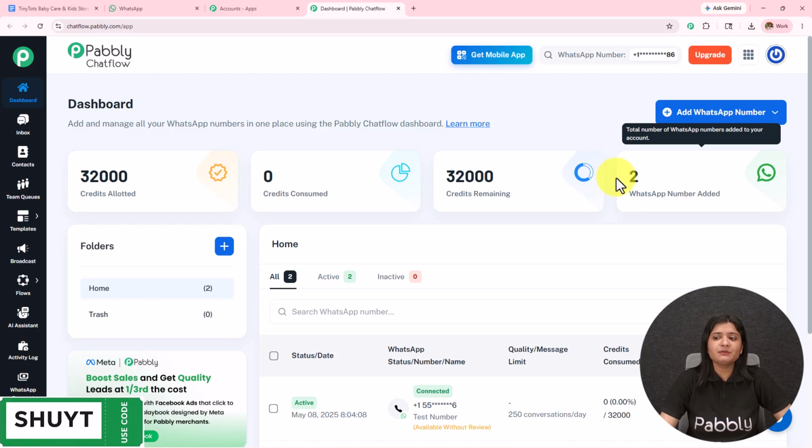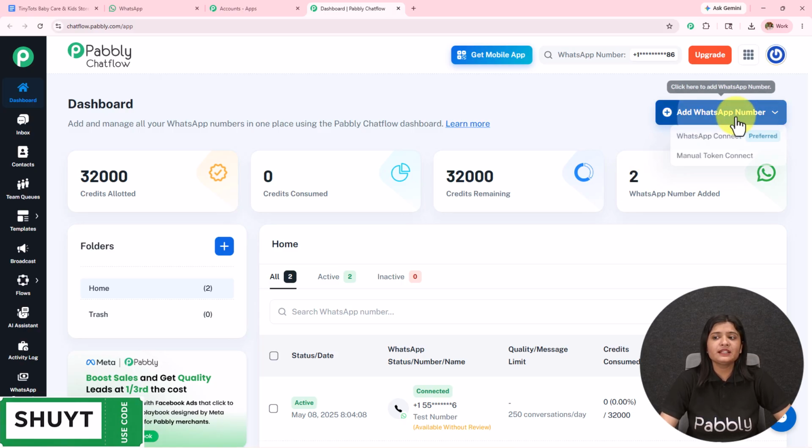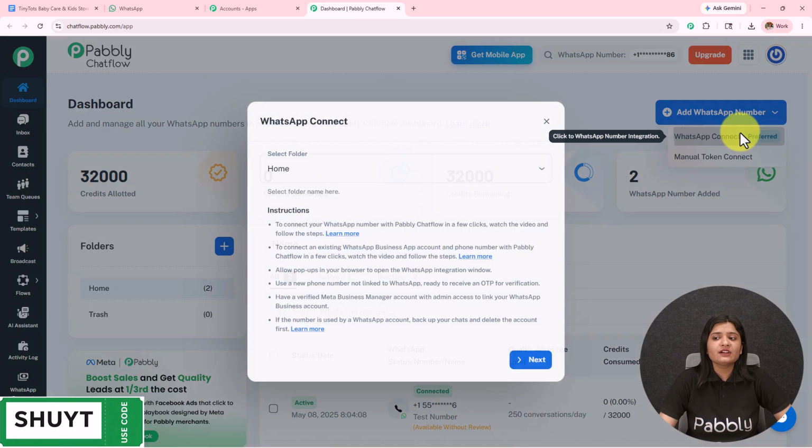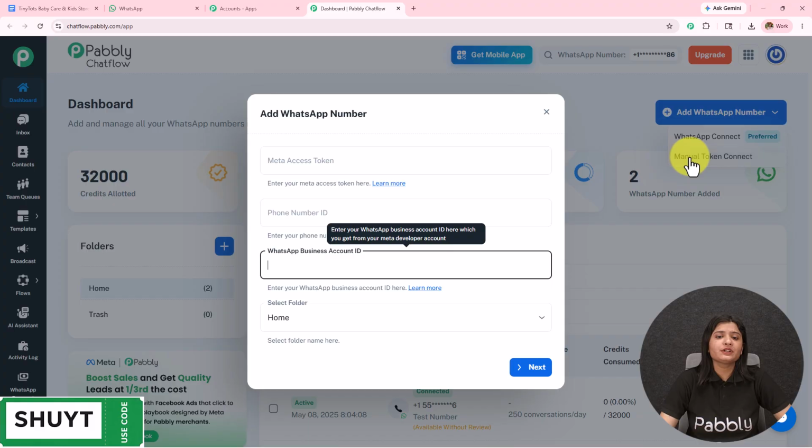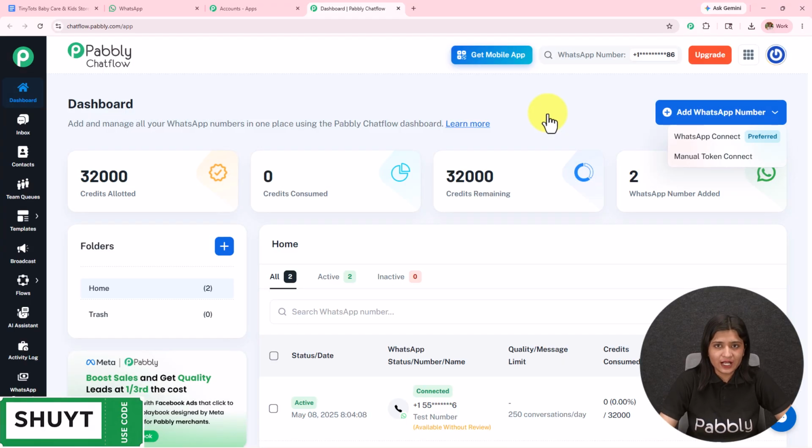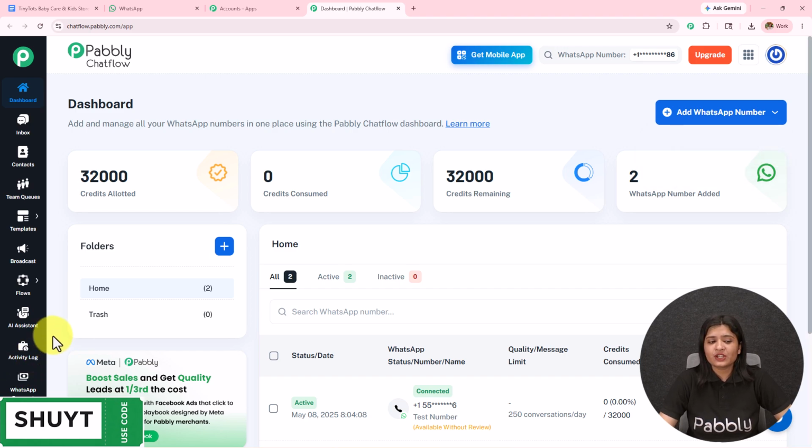To add your WhatsApp number to your Pabbly Chatflow account, simply click on this add WhatsApp number. Click on this WhatsApp connect, which is a preferred method, or you can also use a manual token to connect your WhatsApp to your Pabbly Chatflow account. If you want to get the step-by-step process, the detailed video is given in the description. You can check that out. Also on the left hand side, we have very most important features of Pabbly Chatflow. The detailed video is given in the description. You can check that out.